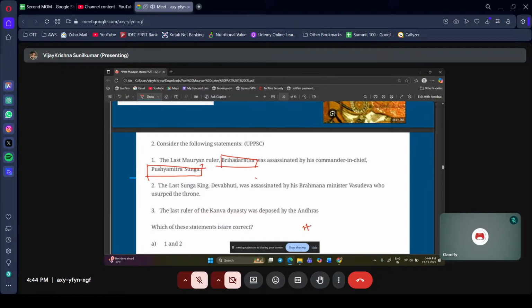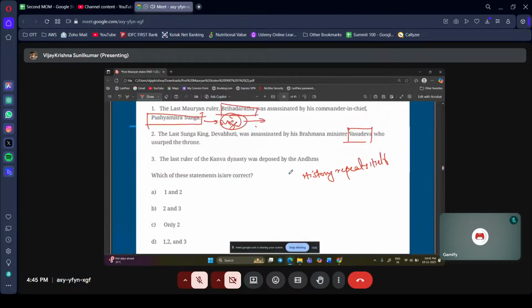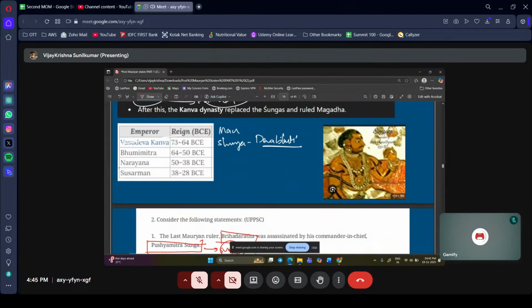We can say history repeats itself. The Mauryan ruler Brihadratha was assassinated by his commander-in-chief Pushyamitra Sunga, and that led to the establishment of the Sunga dynasty. Later, Devabhuti was assassinated by his minister Vasudeva Kanva, who established the Kanva dynasty. And this guy is also a bit important, Susarman, the last Kanva ruler.